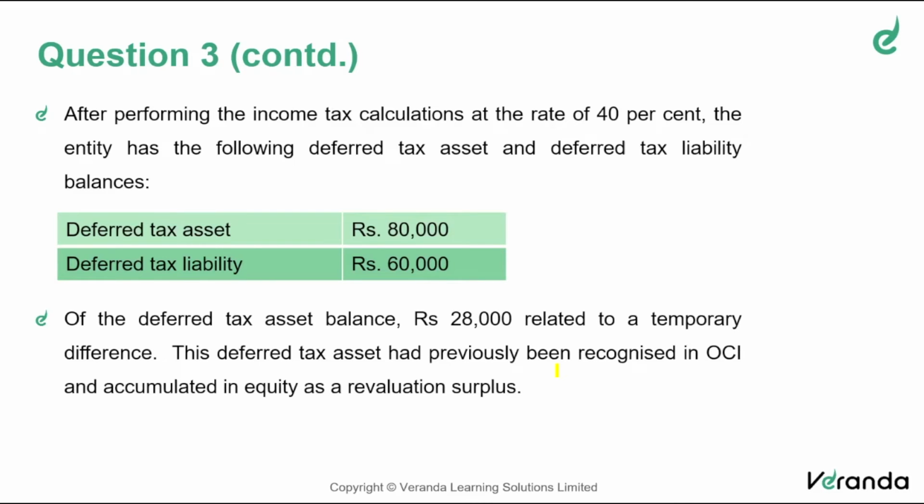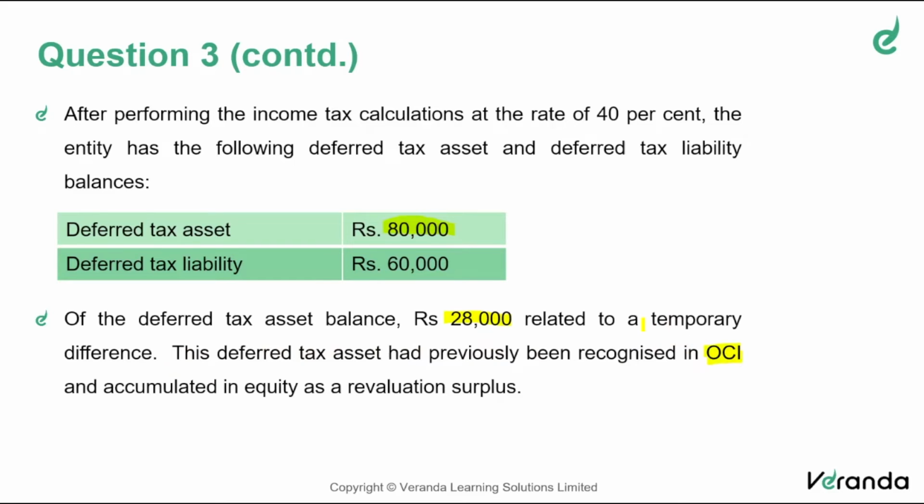Of the deferred tax asset balance, that is out of this 80,000, 28,000 relates to a temporary difference. See, there is a deferred tax, it is a temporary difference only. There is absolutely no doubt. This deferred tax asset had been previously recognized in OCI. Okay, that is more important.